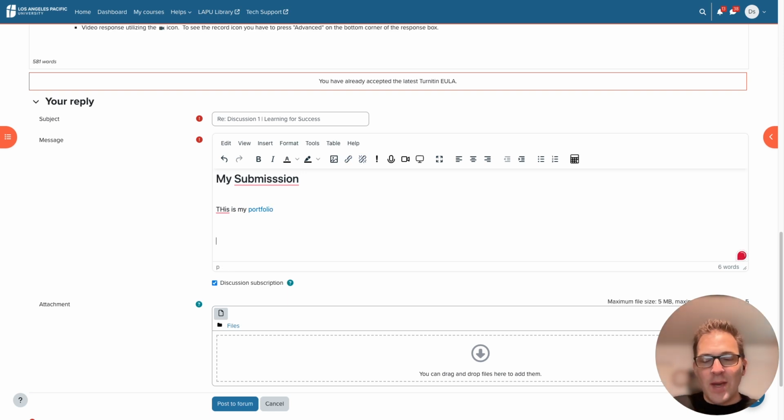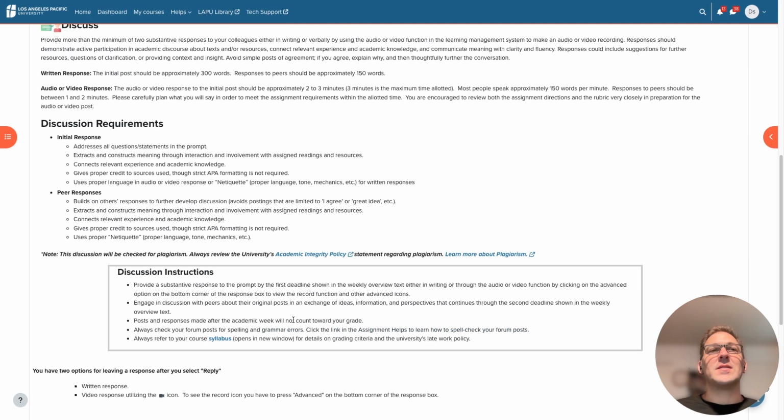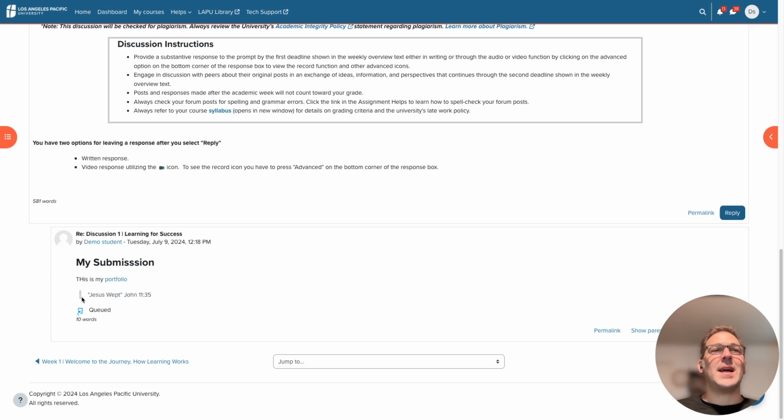Let me add a quote here. Jesus wept. It's the shortest Bible verse I know. John 11. And then I can make this a block quote just by double clicking it and then clicking on block quote. When I click post to forum, you'll see those adjustments and changes here. So it gives me that little block quote line and my little statement there. All of this done very easily, very quickly in the editor.